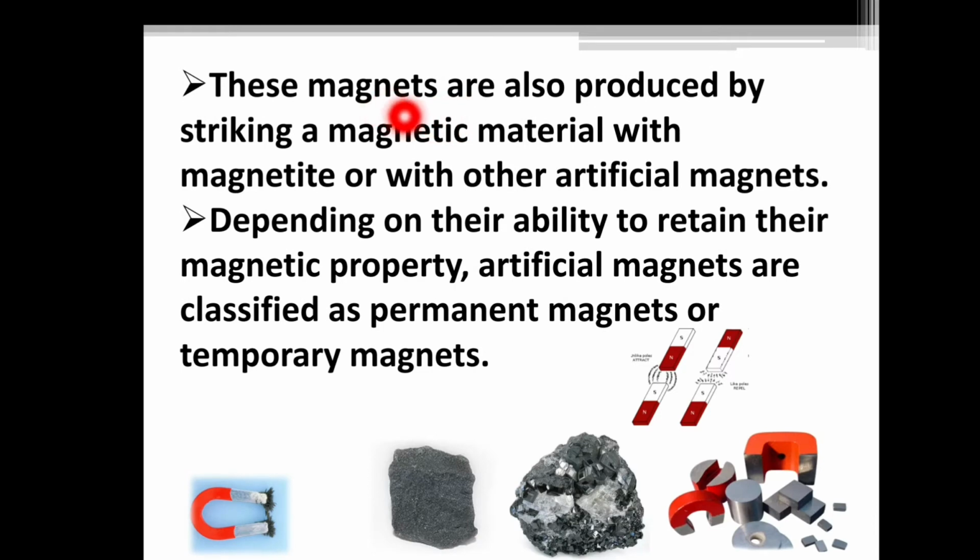These magnets are also produced by striking a magnetic material with magnetite, that is a natural magnet, or with other artificial magnets.